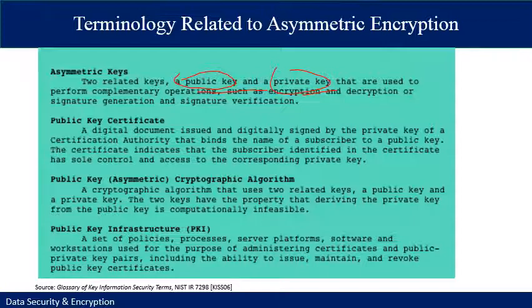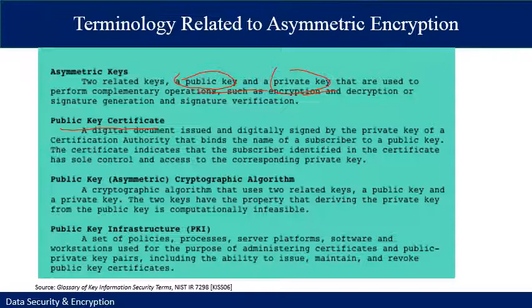The certificate indicates that the subscriber identified in the certificate has the sole control and access to the corresponding private key. That means if you have a public key certificate and you provide the name of the user, only that user will have access with the private key to the document or any transferred information.